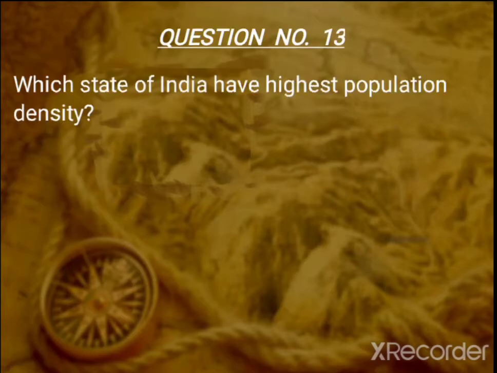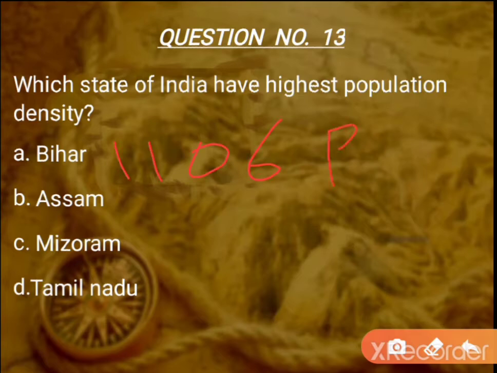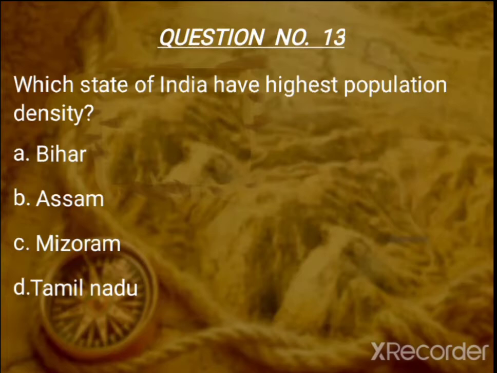Question number 13. Which state of India has highest population density? The population density of Bihar is 1106 persons per square kilometer as per Census of India 2011, and the correct answer here is Bihar.